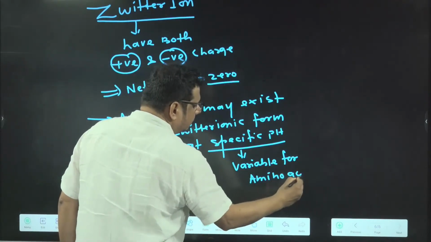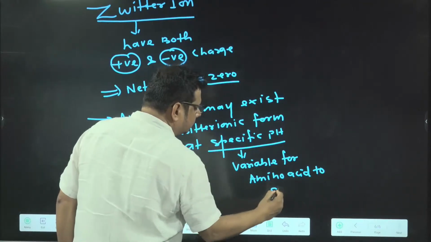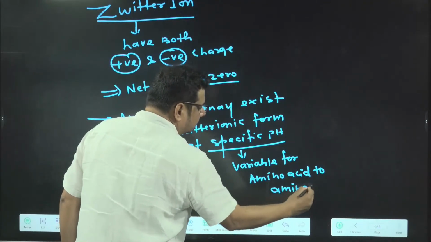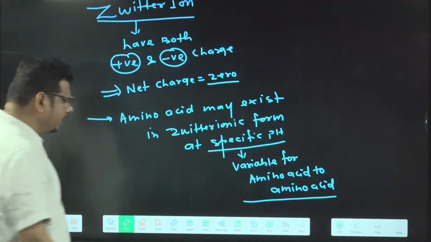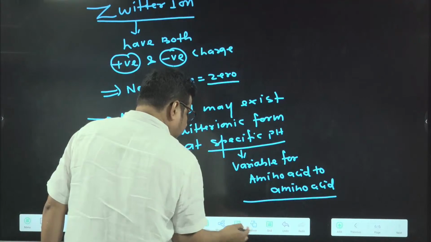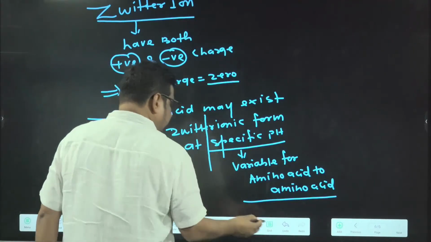Amino acid to amino acid. This pH is variable for what? Amino acid to amino acid. Got the idea? Now just have a look. Just try to understand.